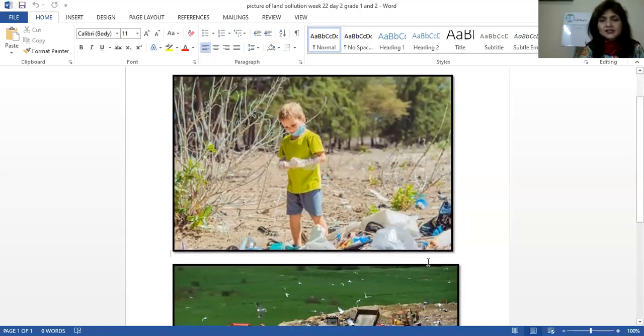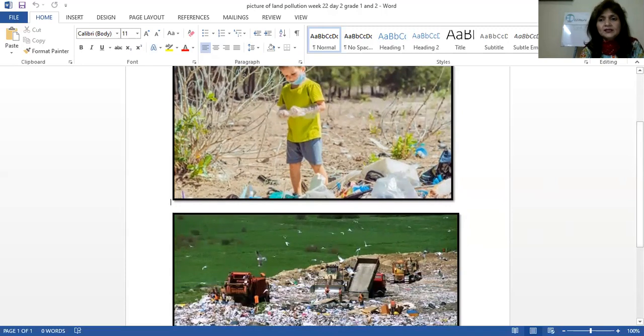And how does this area look? It's looking dirty. Why is it looking dirty? Yes, because there are so many wrappers and different things thrown on the floor, on the ground, right? So this is a clean area or a dirty area? It's a dirty area. Actually, it's a polluted area, right?